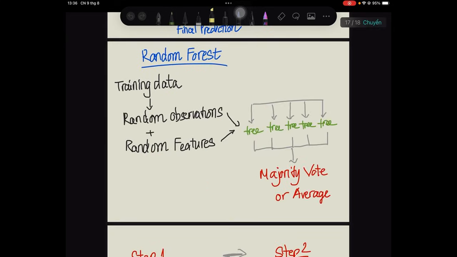So a random forest is essentially an ensemble of decision trees, but there is an important twist. Random forests introduce randomness in two dimensions. First, different subsets of observations are used to construct individual trees. Second, a random subset of features is considered when building the trees. So instead of building one giant decision tree, we build many different trees. Each tree produces a prediction, then we aggregate those predictions. For classification, we generally use majority voting. For regression, we generally use averaging. This is the central architecture of random forest.